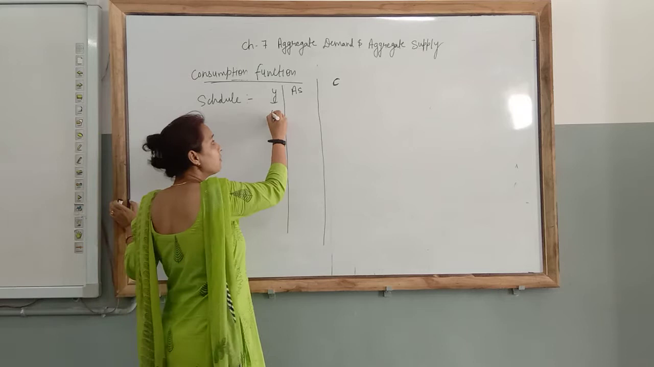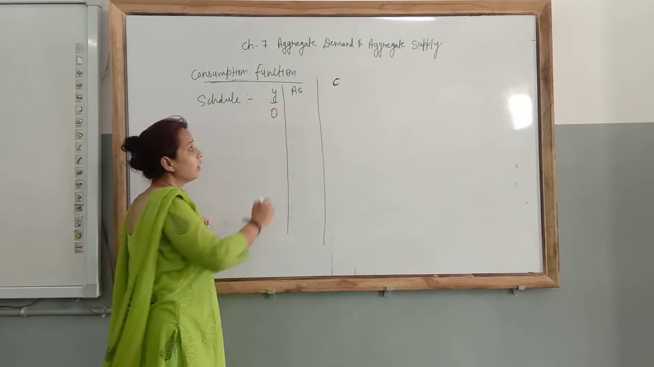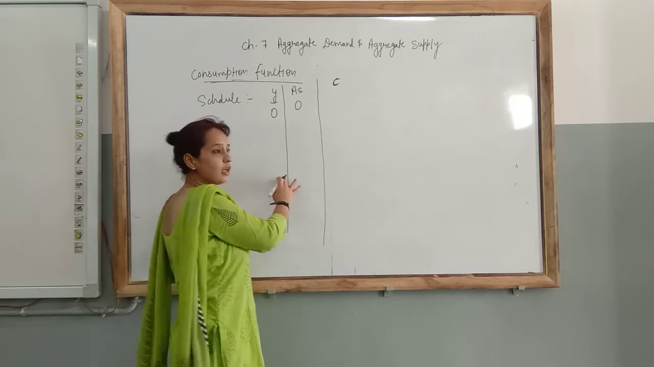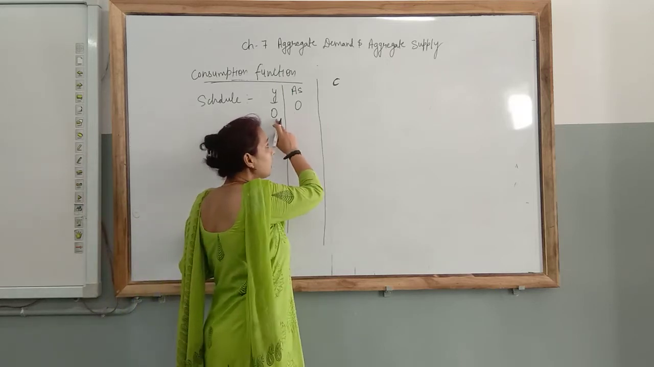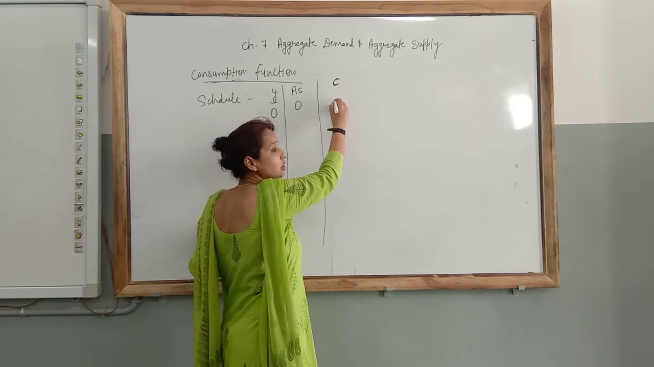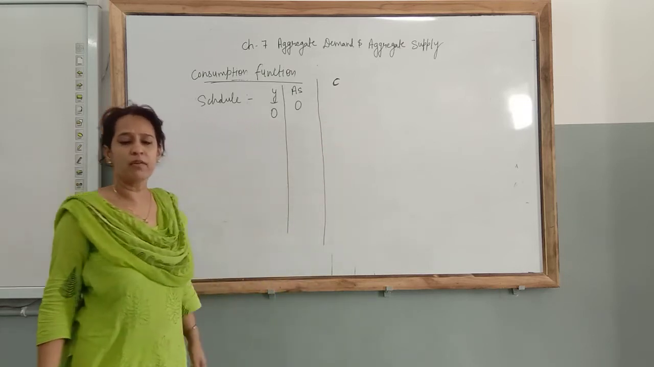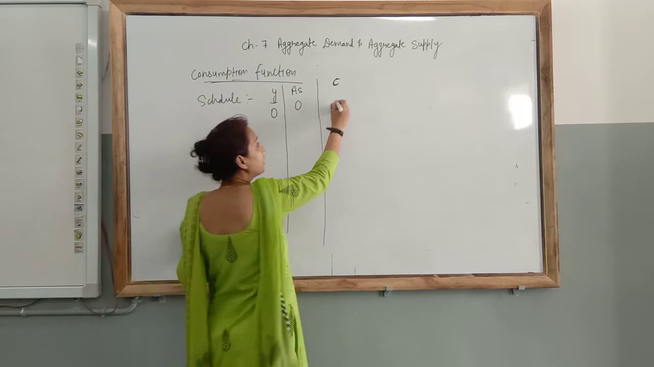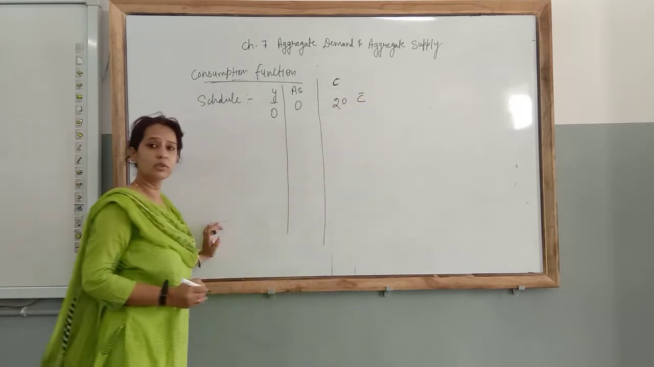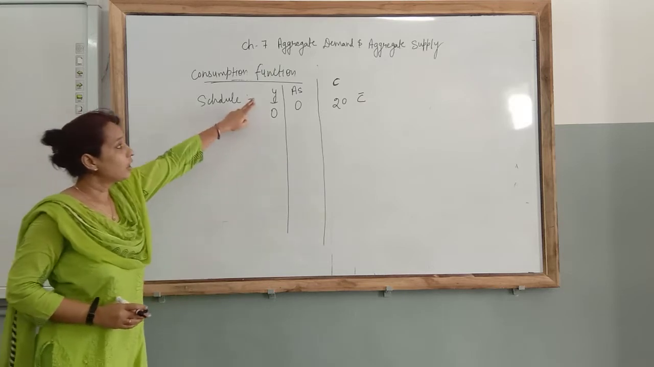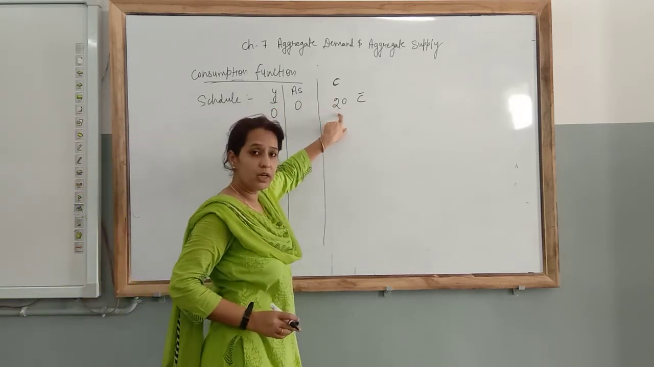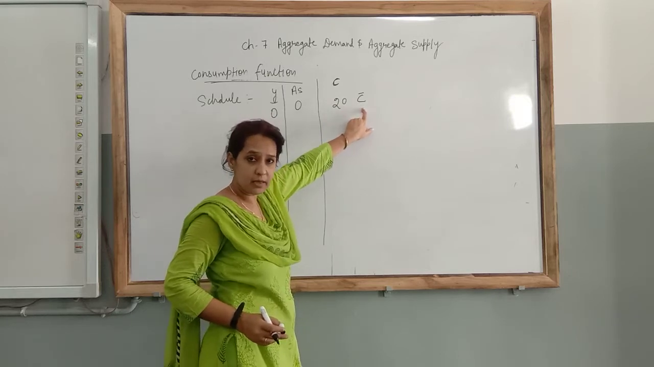Suppose your income is 0, clear? Then your aggregate supply will also be 0. That is a similar column. As your income is 0, your consumption will be the minimum level of consumption. Suppose the minimum level of consumption is 20, which is denoted by C bar. Clear? When your income is 0, minimum consumption will still be there, which is denoted by C bar.